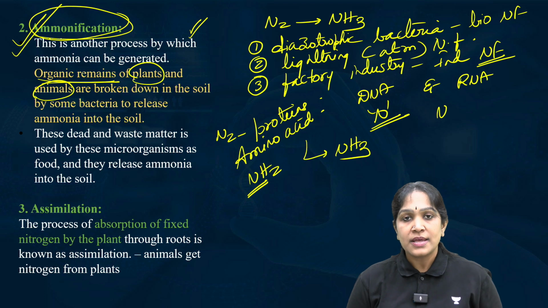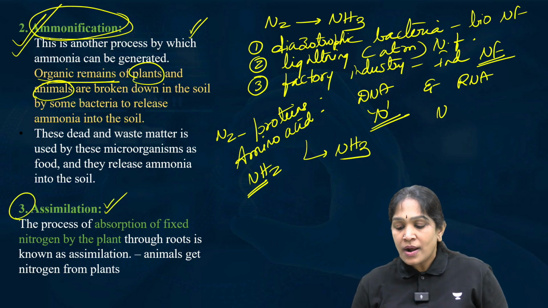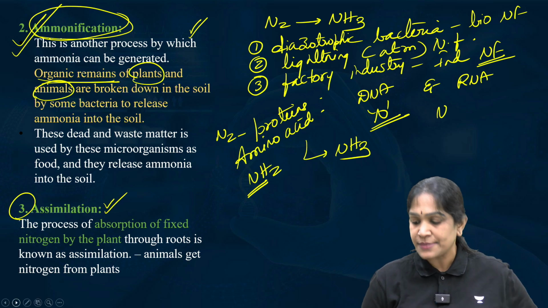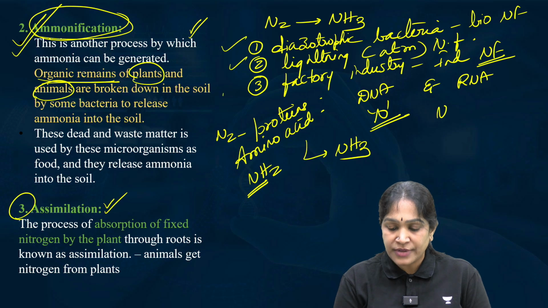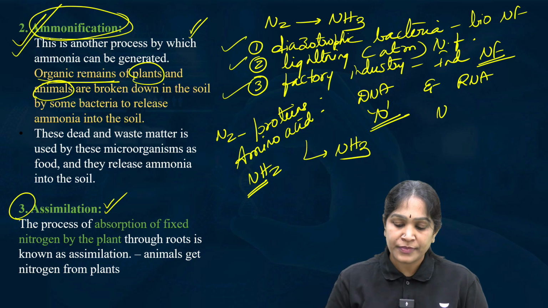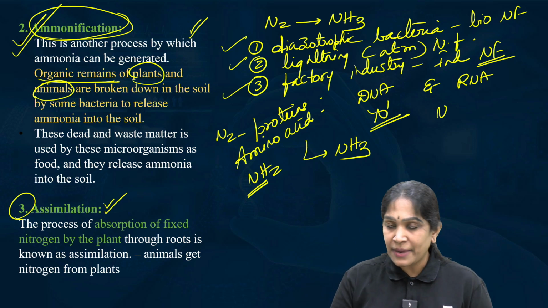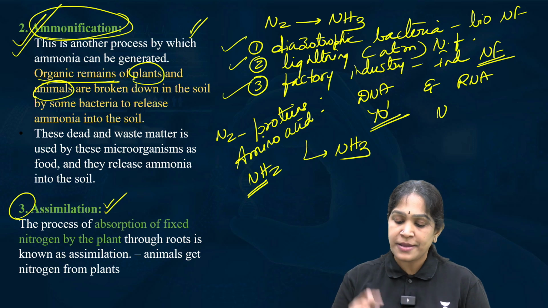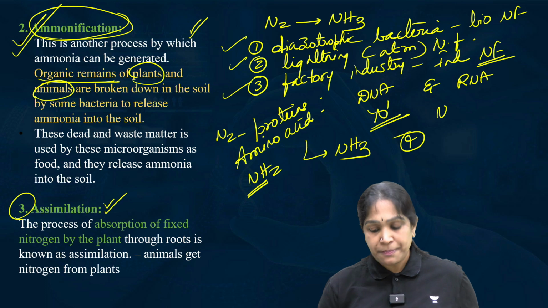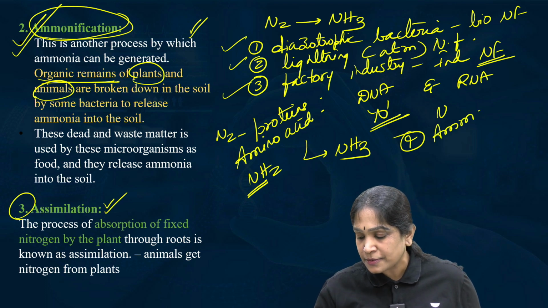Okay. Now the third step is called assimilation. Whatever might be the sources, that is 1, 2, 3: diazotrophic bacteria may release the ammonia, or lightning may produce ammonia, or it might be produced in the industry, or fourth, ammonia might be produced in the process of ammonification also.